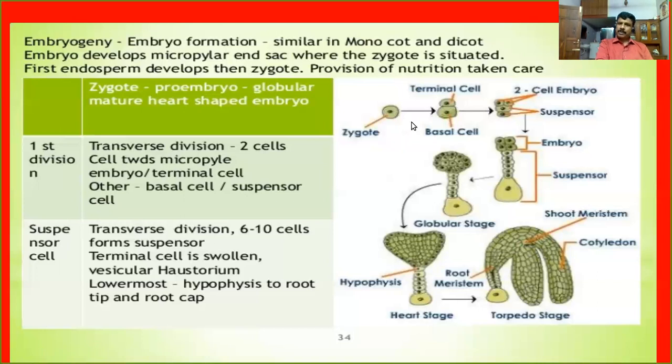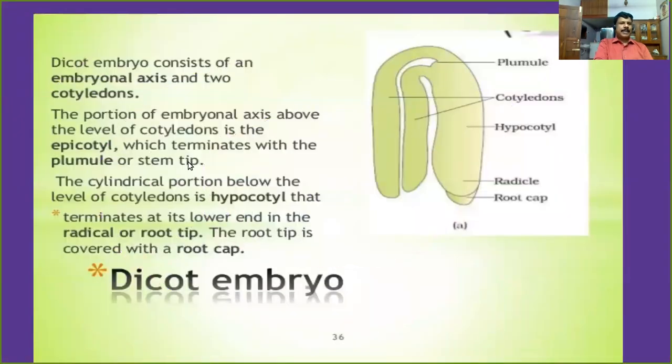All the process together is called embryogenesis. Is it clear? Now we have to learn the structure of a mature embryo. Children, look, this is the diagrammatic representation of a dicot embryo.